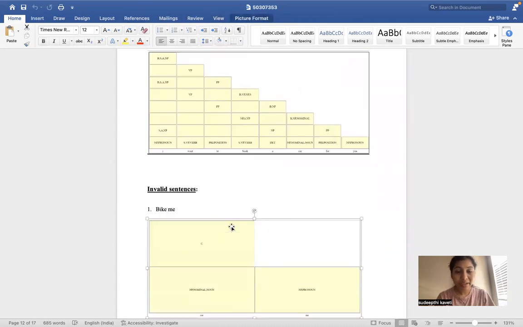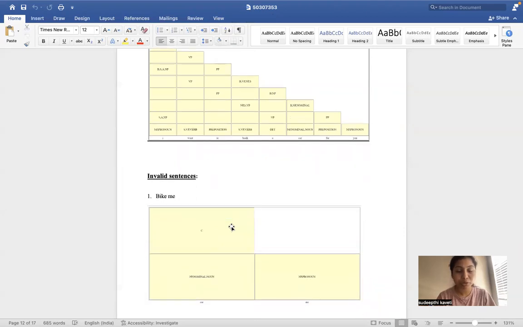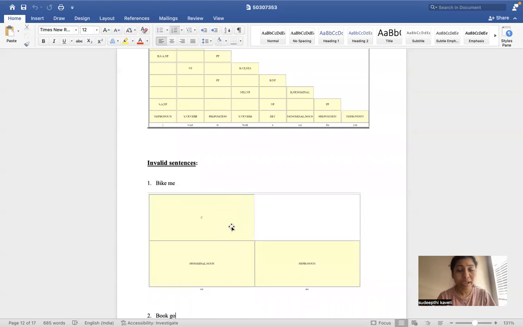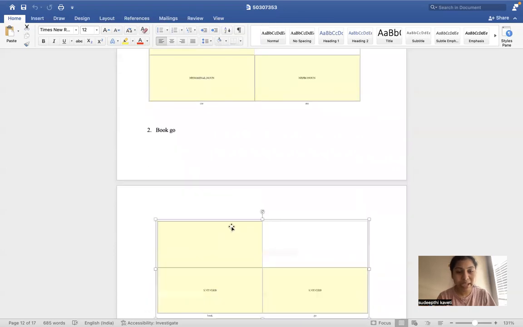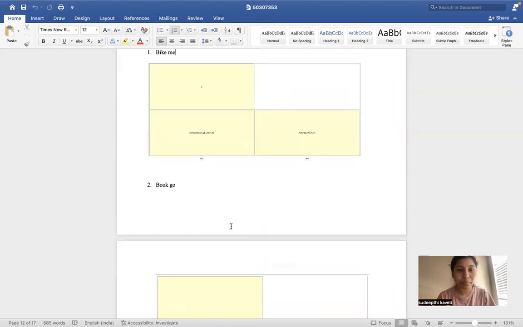And I have taken some invalid sentences. If I enter valid sentences, then it returns S. If I enter an invalid sentence, it returns the answer no. Coming to the invalid sentences, I have taken 3 sentences, and the first one is, bike me. This is the first invalid sentence, and the second one is, book go.